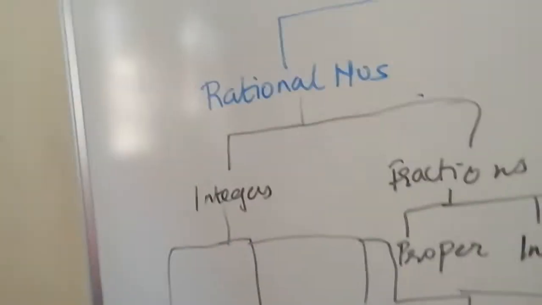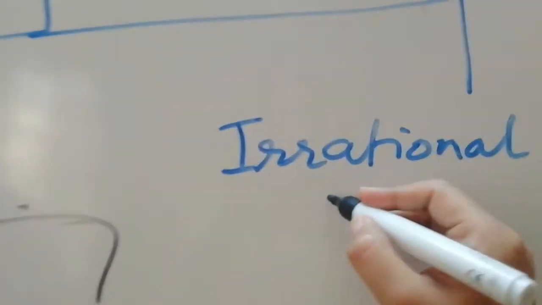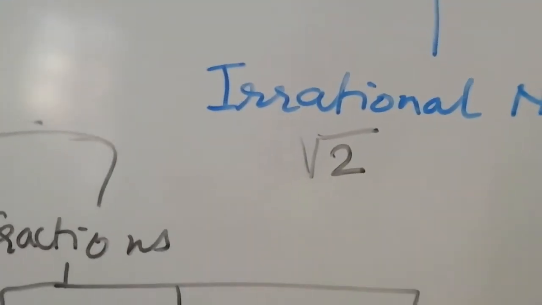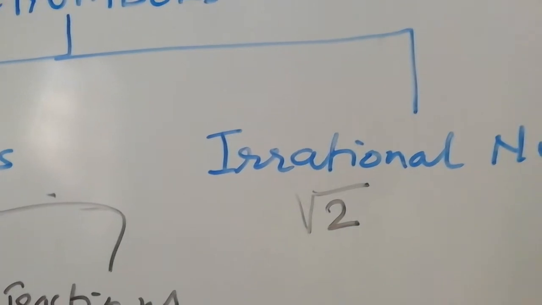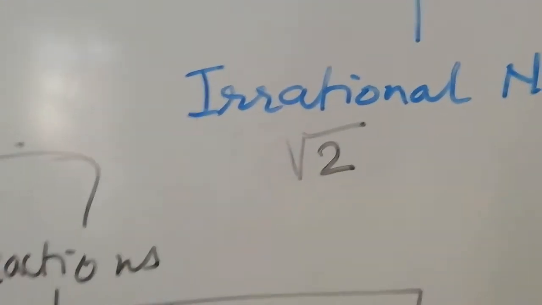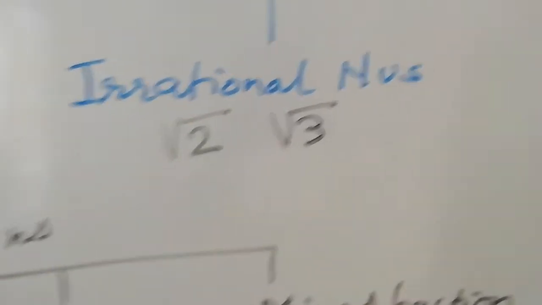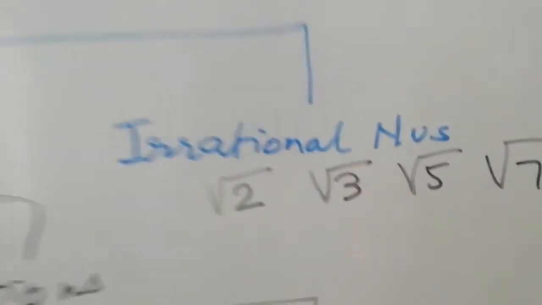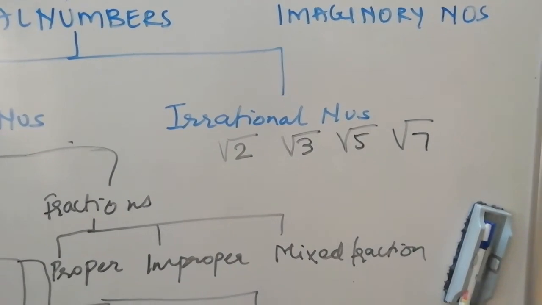Irrational numbers again include those kinds of square roots which are of non-square numbers, like for example root 2. 2 is not a square number. So when you ask what is the square root of 2, it is root 2. Root 3: 3 is not a square number, so the square root of 3 is root 3. Root 5, root 7. Basically irrational numbers include all non-square numbers.